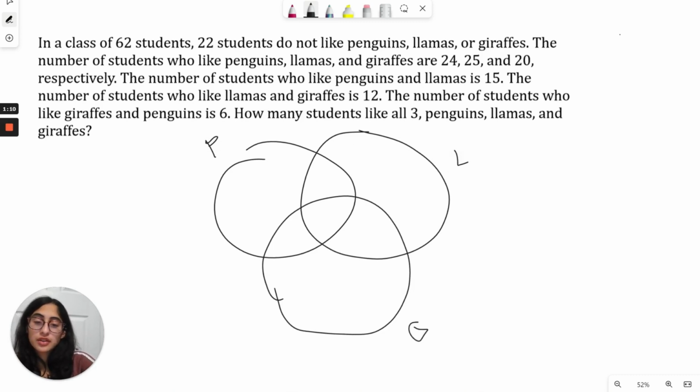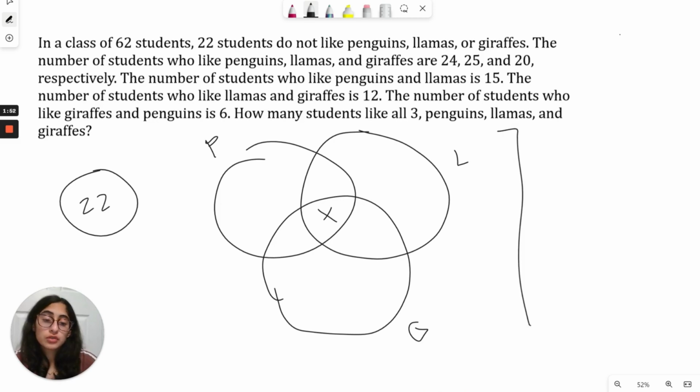And we're looking for this number right here in the middle. That's what we're looking for. But what information do they give us? The first thing we want to look at is it tells us that 22 students right off the bat don't like any of them, right? So there's going to be 22 students over here who just don't like any of them. They're just haters. But that leaves 40 students who do like at least one of them. So that's going to be 40 students.